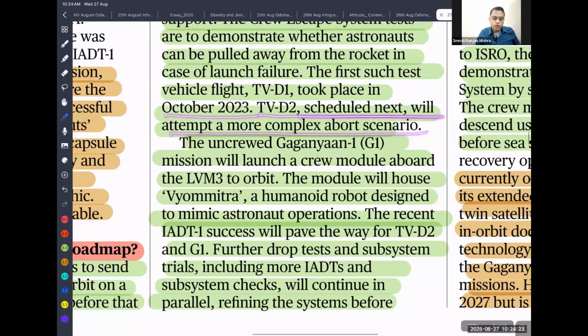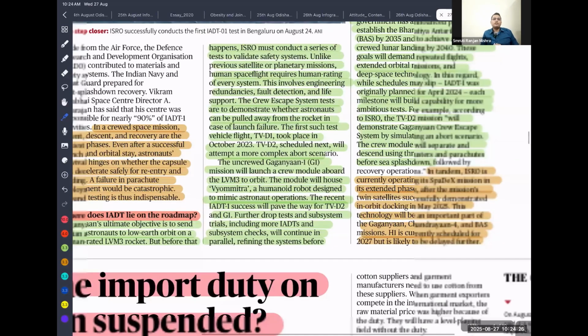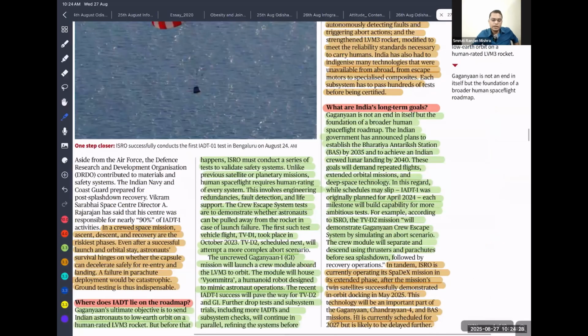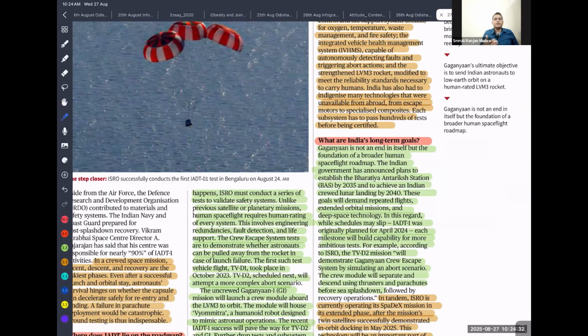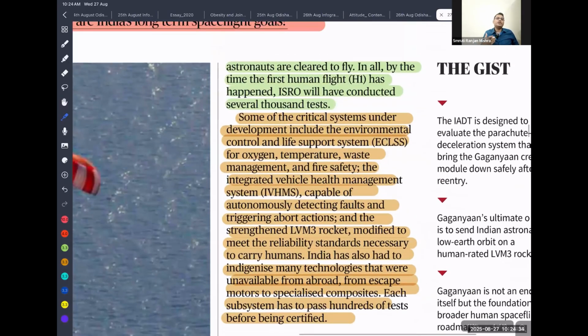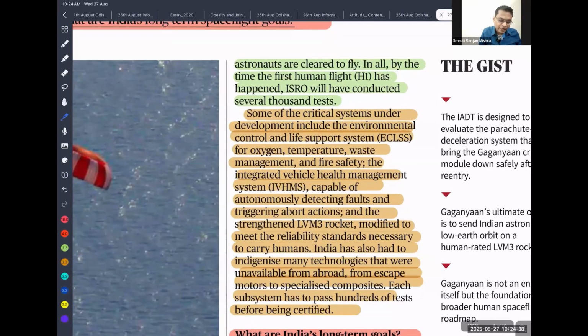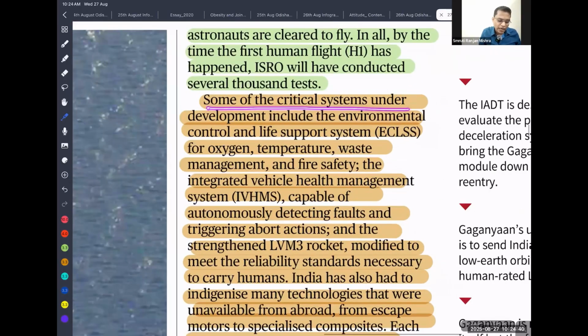Okay. So before launching our Gaganyaan, we are also going to have 2 or 3 unmanned missions, where there will be a robot whose name is Vyommitra. It will travel, and we also need to design the life support system. Some of the critical systems under development include the environmental control and life support system for oxygen, temperature, waste management, and fire safety.